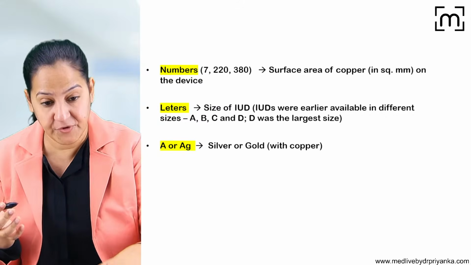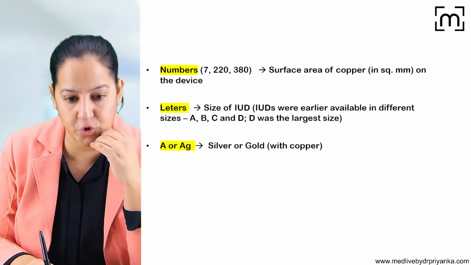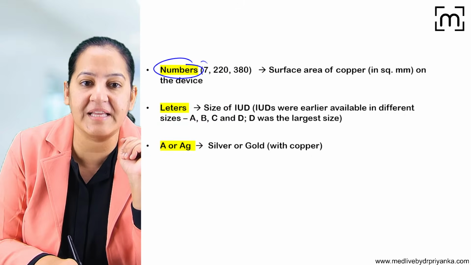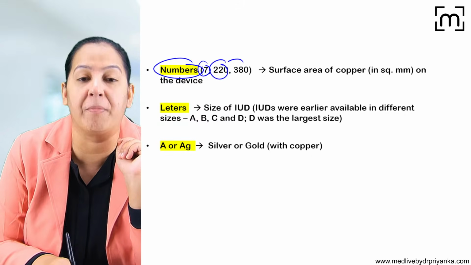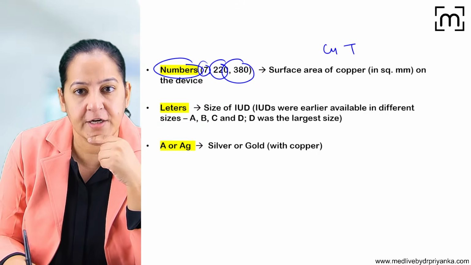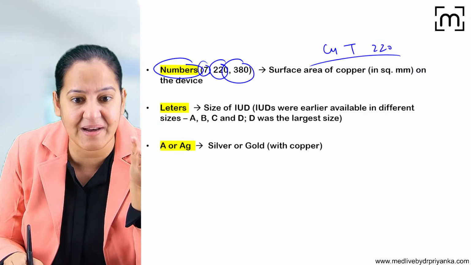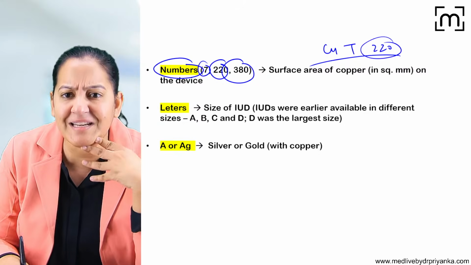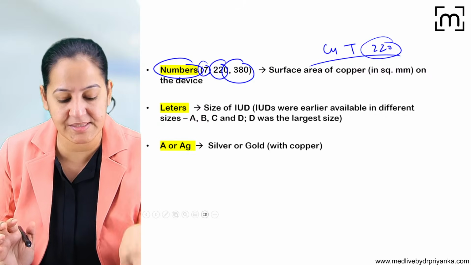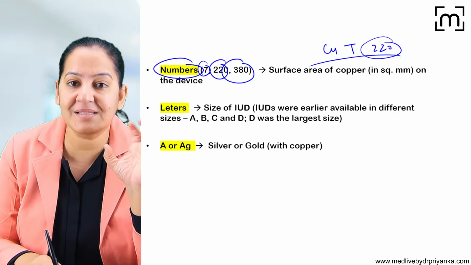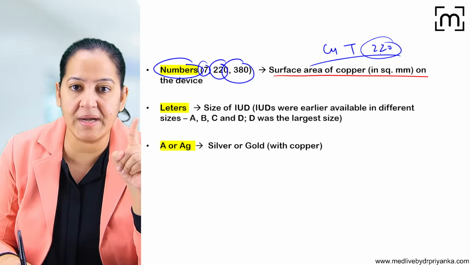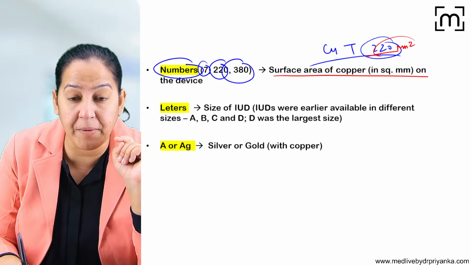These are the types. Before that, let me tell you, whenever we talk about any IUCD, there is a number written on it, like Copper T7, Copper T220, Copper T380. What does that number represent? You may be thinking, ma'am, what does that number represent? All the IUCDs have a certain number written on them. It is the surface area of the copper on that device. It is in millimeter square. So if it is 220, 220 millimeter square of copper is wrapped on that.